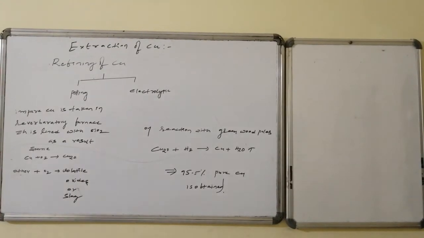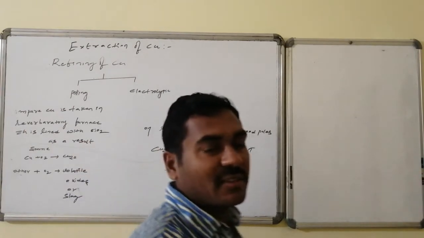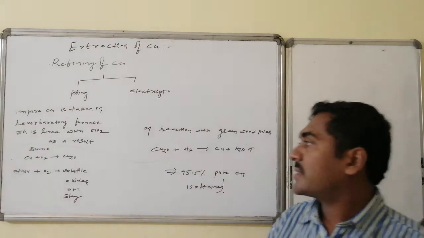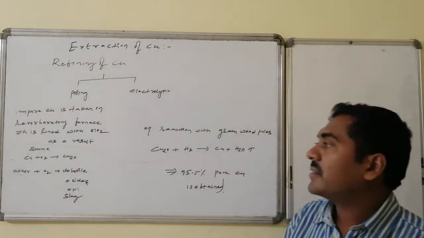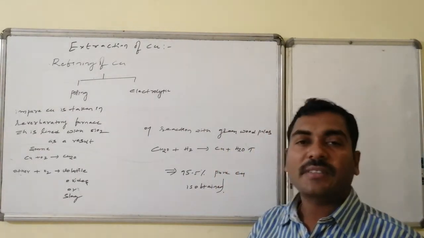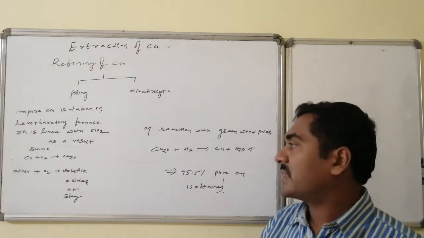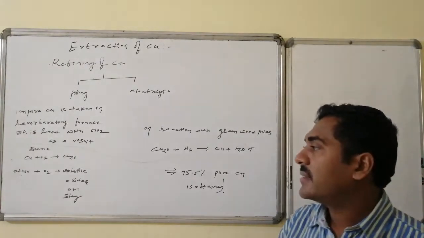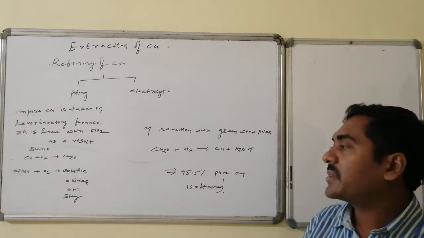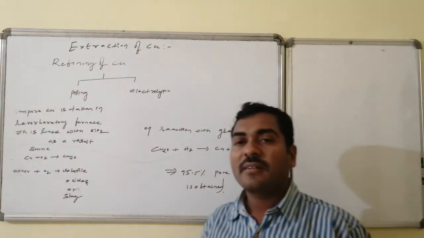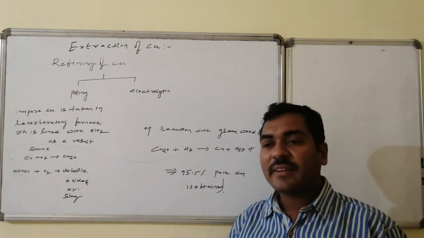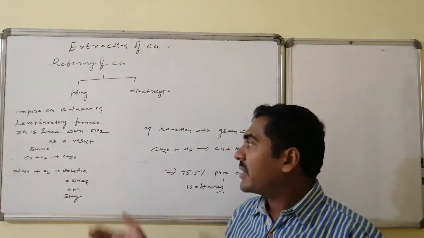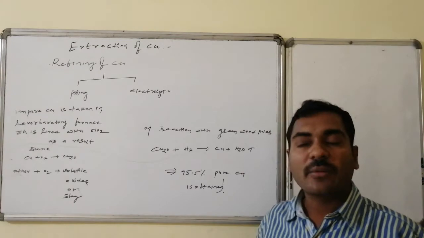Refining of copper can be done in two ways. One is the poling method, the second one is electrolytic refining. In poling, the impure copper is taken in a reverberatory furnace lined with silica, and a current of oxygen gas is sent in the molten state. The temperature is maintained to reach the molten state, then a high current of oxygen gas is sent. As a result, some of the copper is converted to cuprous oxide and the other things present are oxidized to the corresponding oxides, which may be volatile, or they may combine with the silica to form slag and be removed.